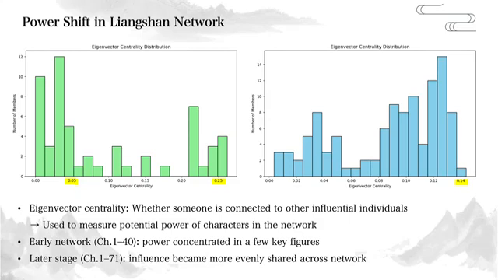As more new members joined and built ties with existing leaders, Liangshan evolved from a structure dominated by a few key figures into a more collective and balanced structure, which is very different from the centralized hierarchy of an imperial court. Nevertheless, the chart still shows that a small number of individuals maintain relatively central positions in the network.